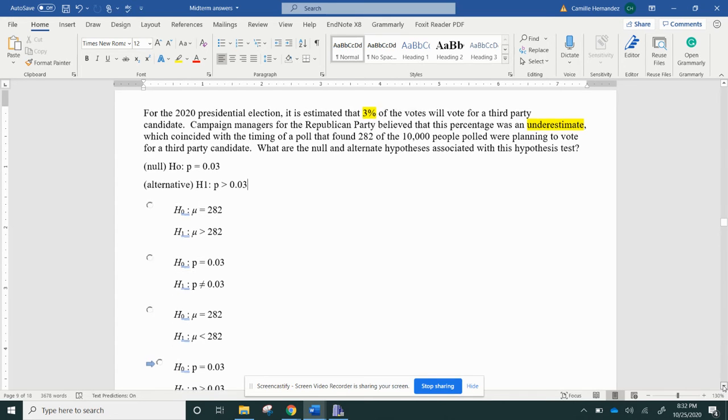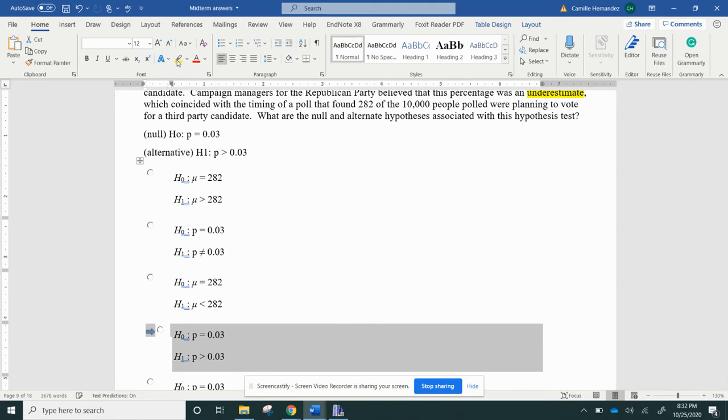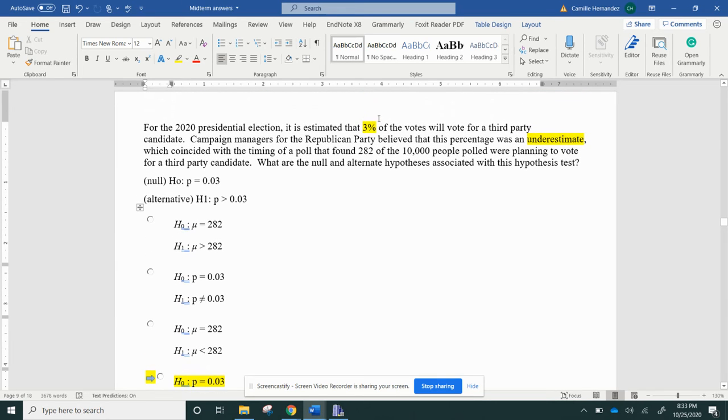I have it here. It's right here. But the problem that I'm finding is there's so many answers to choose from. I write it out first and then I try to go match it up. I don't care about the 282 because that was 282 out of 10,000 people. They were more concerned with the 3% of the votes up here. And that's why I picked it.